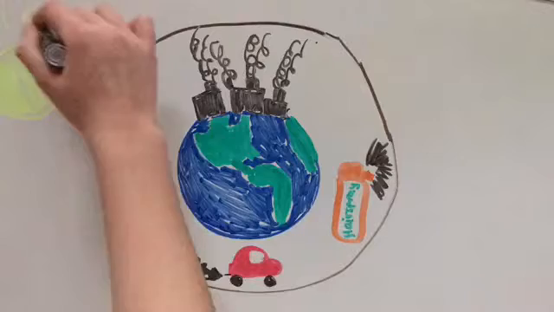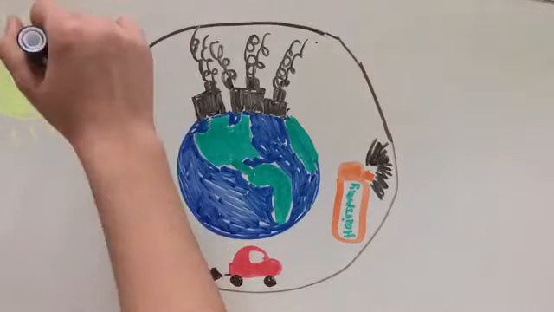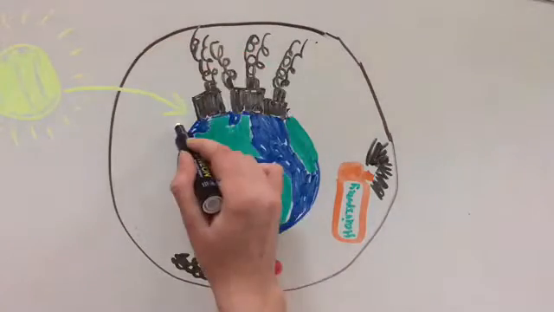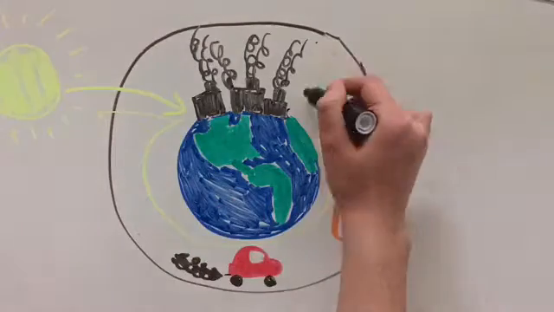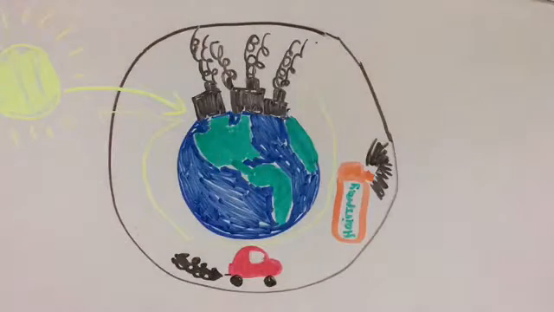However, that's not where the problems stop. Remember how the atmosphere is partly made up of carbon dioxide? Well, when sunlight hits the Earth to heat the land and water, some of it is reflected, and some of that reflected light is absorbed by the atmosphere. This keeps the Earth at a moderately warm temperature and prevents it from becoming too hot or cold.